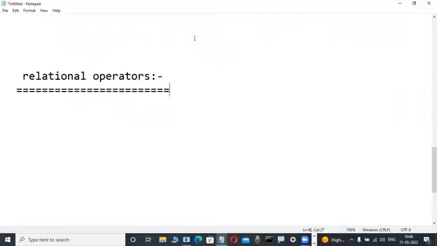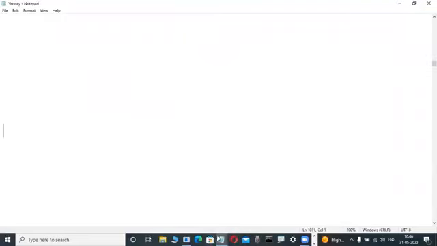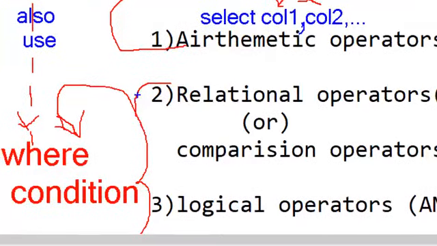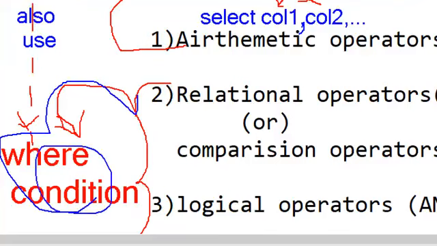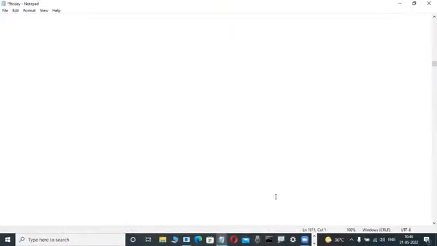First write it: relational operators. Where are we using relational operators? Relational operators such as equal to, less than, or equal to are used in a where clause only. Relational operators are used only in a where clause. What the techniques are, I will tell you.